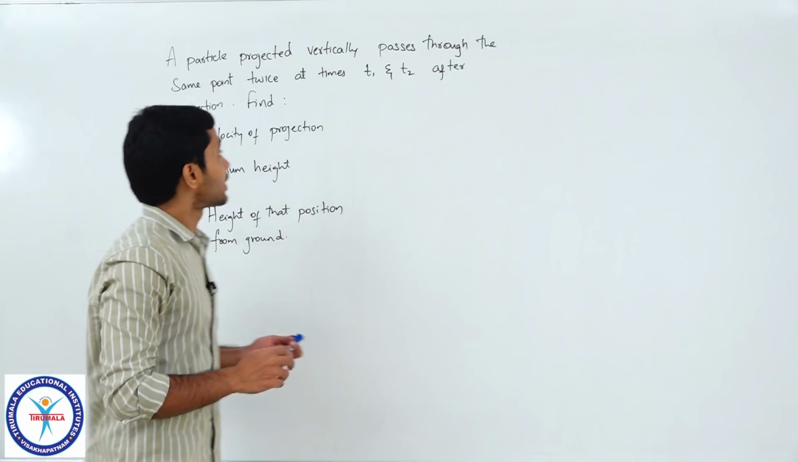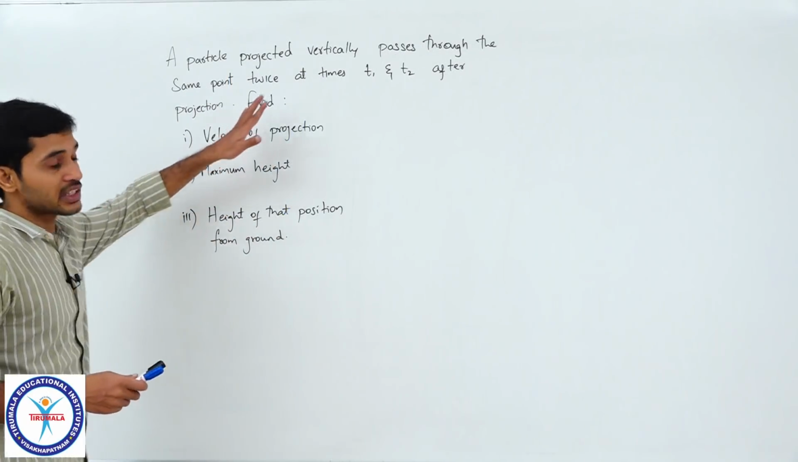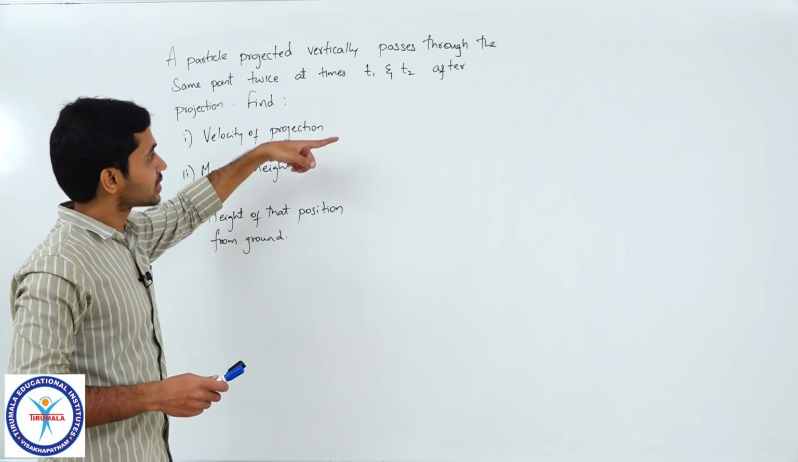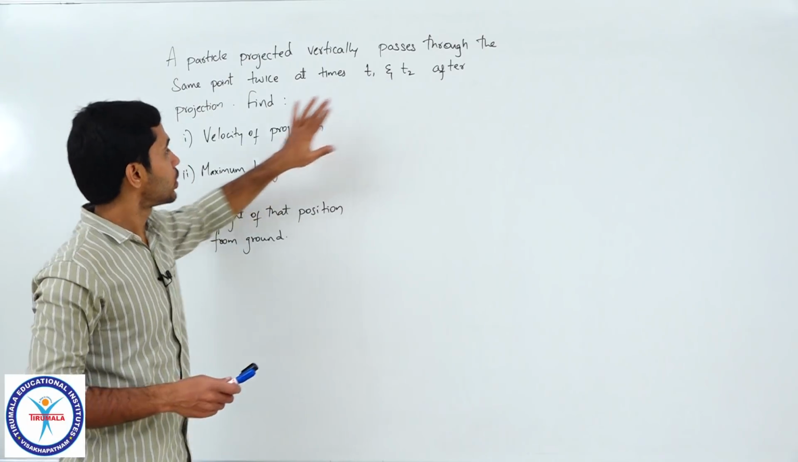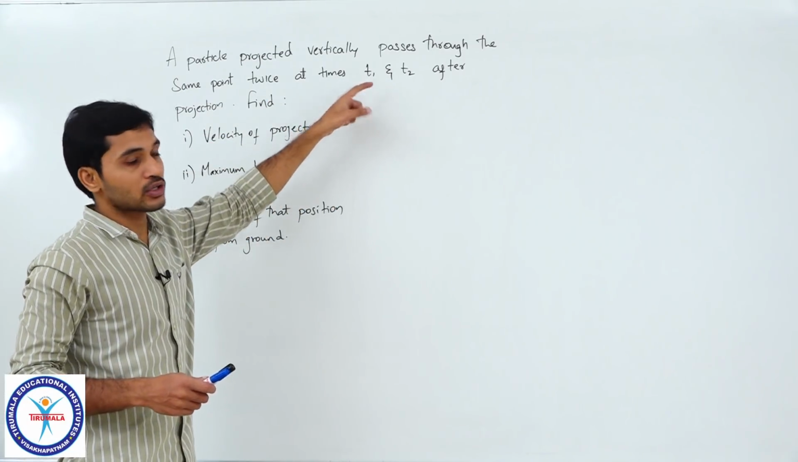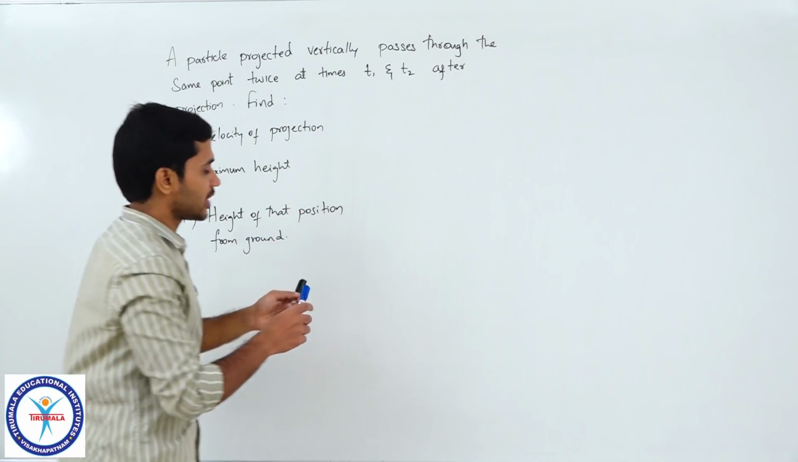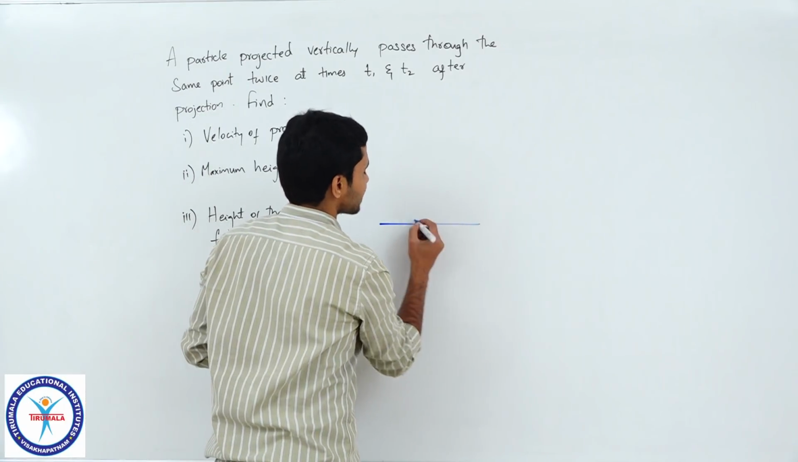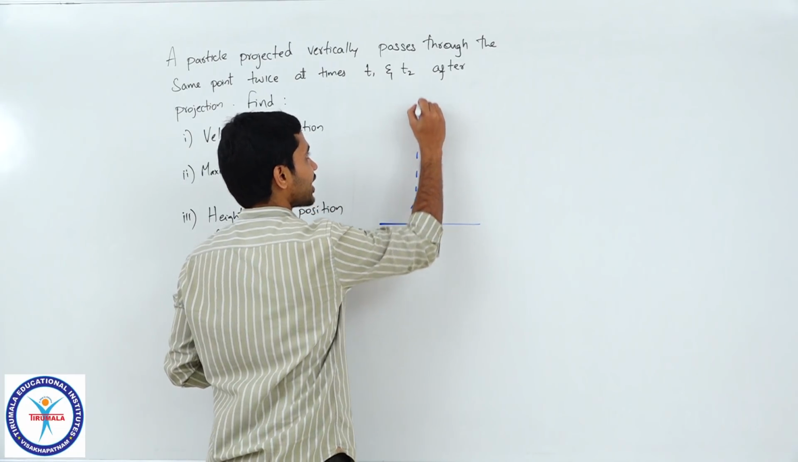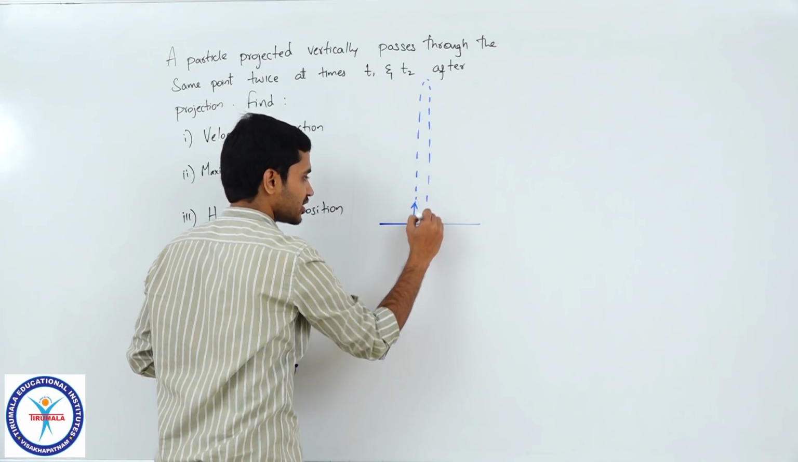So students, here it is given that a particle is projected vertically. It passes through the same point twice at times t1 and t2 after the point of projection. After it is projected, it crosses a particular position twice. So let me draw the diagram, so it will make things clear. Let's say the particle is projected from here and it travels like this, returns back and reaches ground.